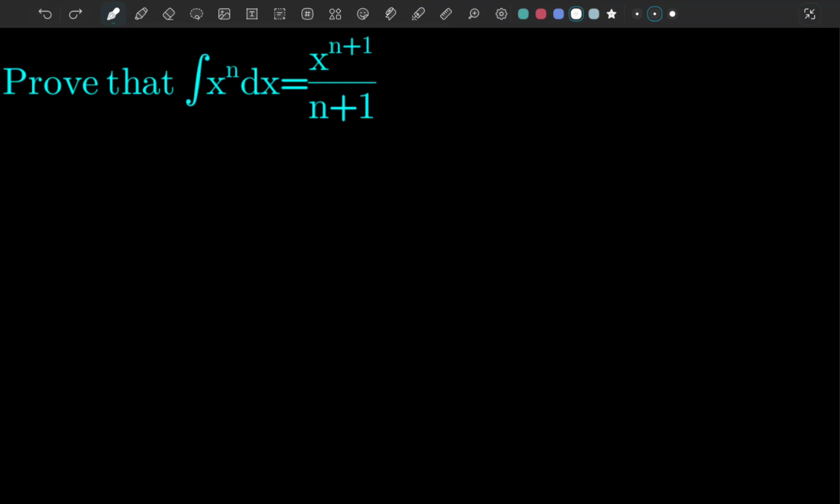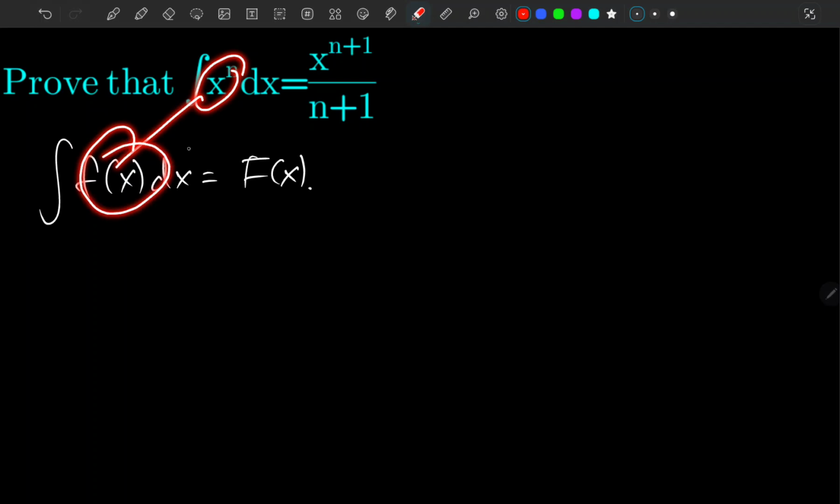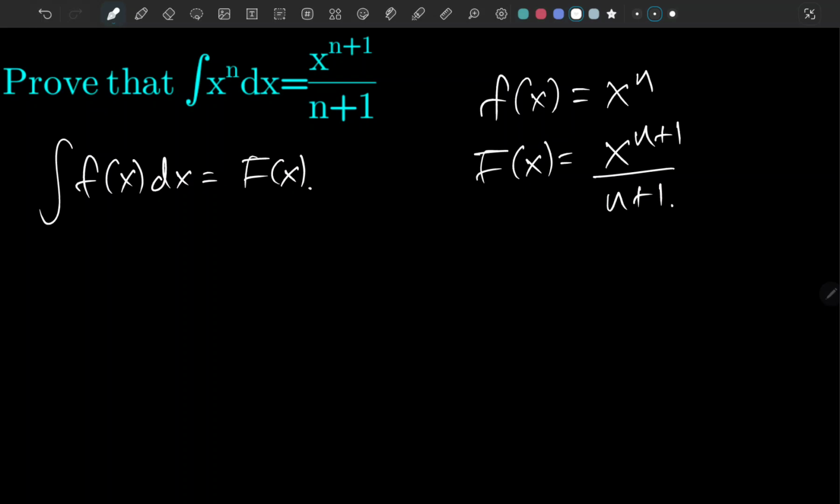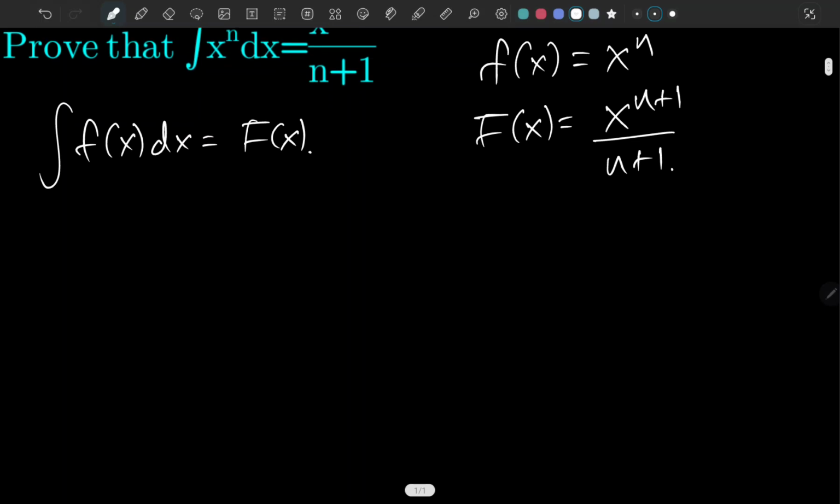What we are going to do here is compare this with the form: the integral of small f of x dx equals capital F of x. If we compare them, we have small f of x equals x to the n, and capital F of x comes out to be x to the n plus 1 over n plus 1.